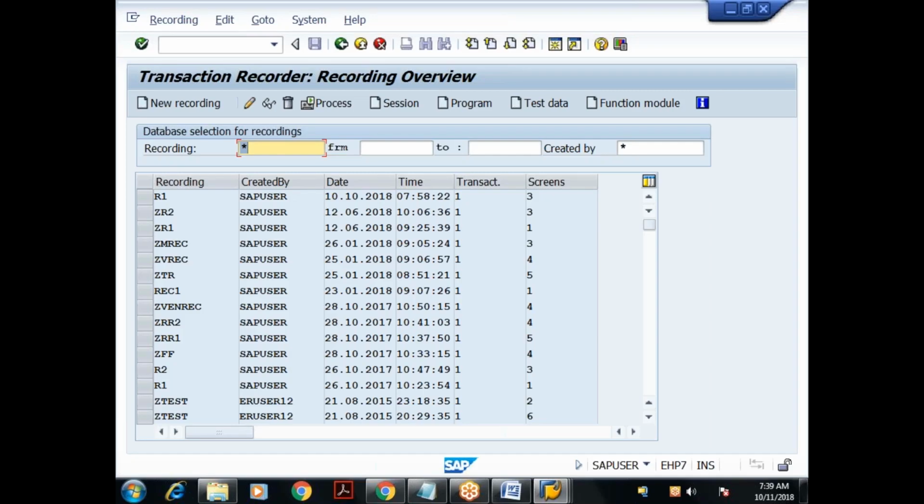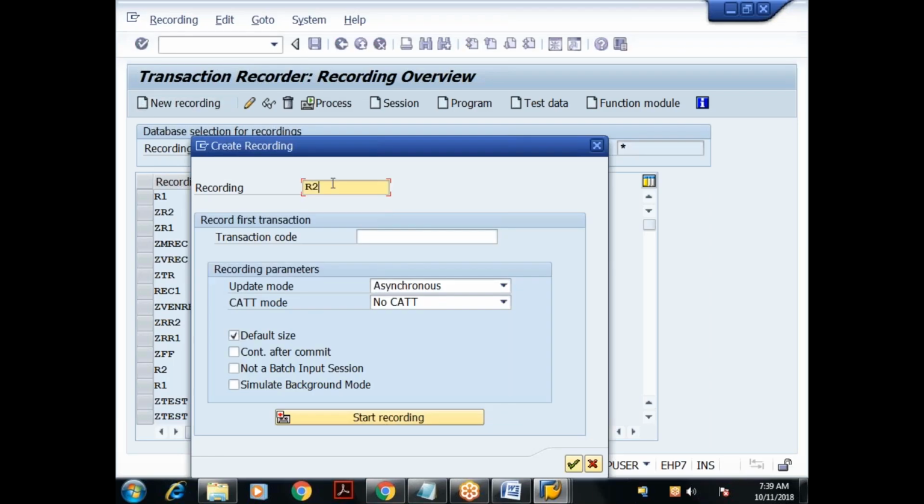SHDB. Here I'll choose new recording. I'll give the recording name as something, R2. Transaction code: which transaction do you want to record? XK01.